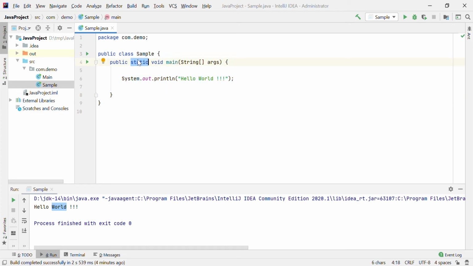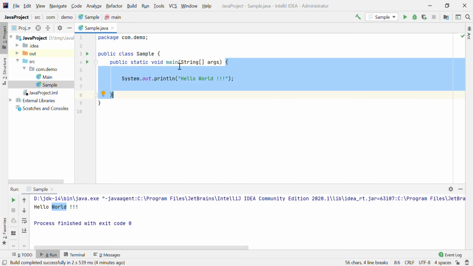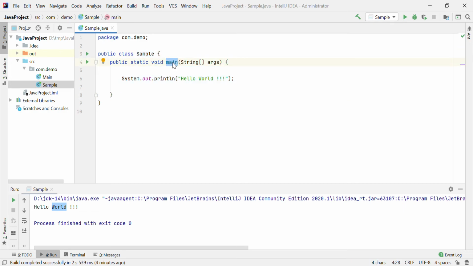And then what is this? Static is a keyword which specifies that this main method can be invoked without an object of the class. This is a simple class. Here you define one method, but this main method can be invoked by the JVM without any object of the simple class.